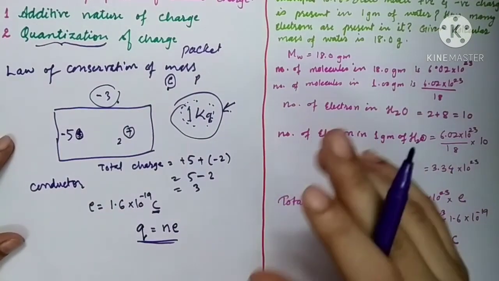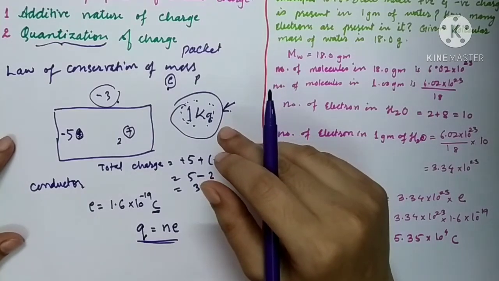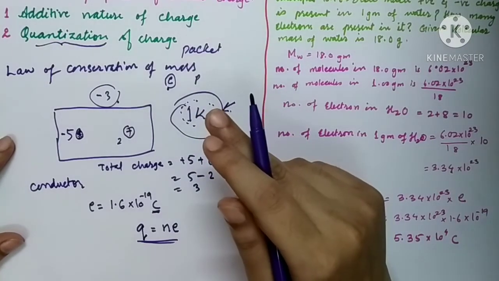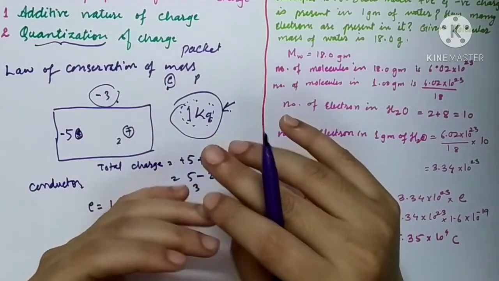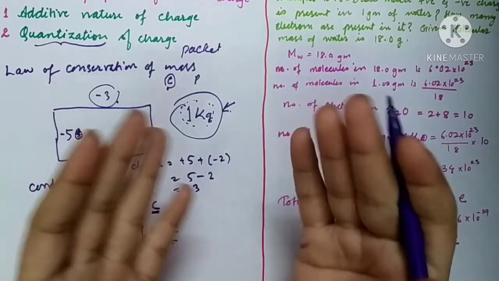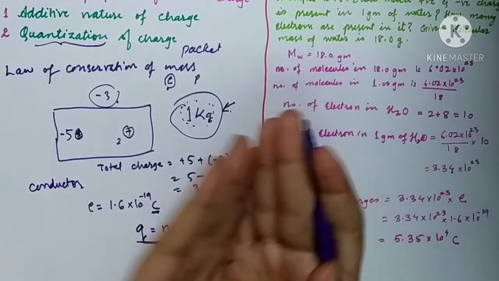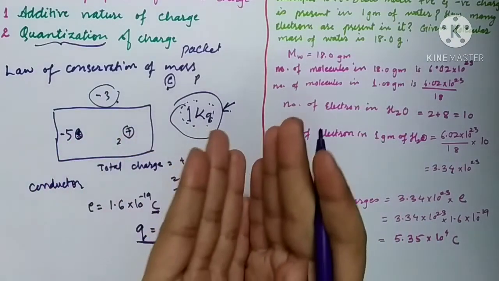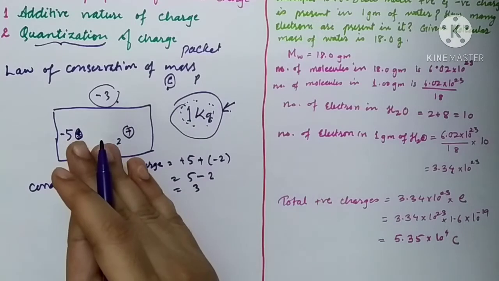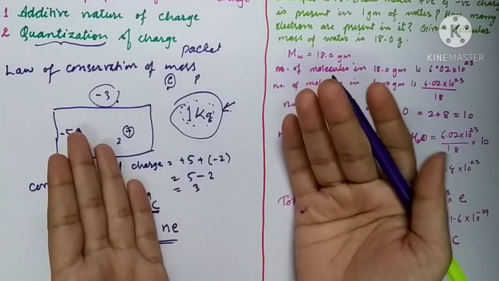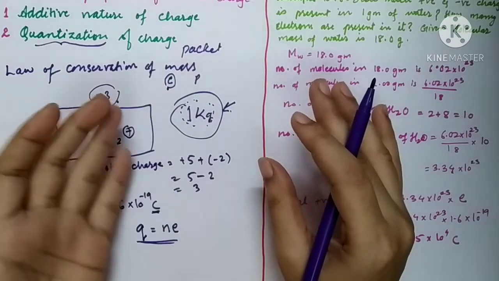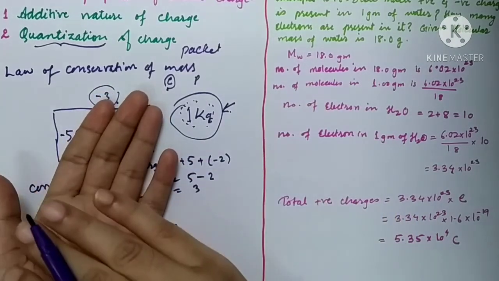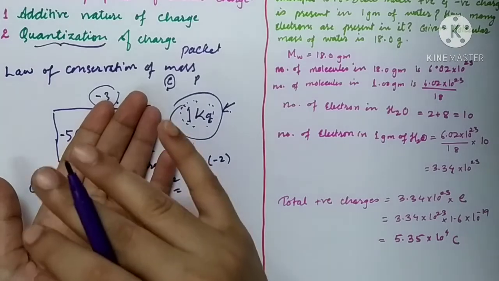For example, whenever a glass rod is rubbed with silk material, we know that when we rub two materials, some of the charges from one object will get transferred to the other. Electrons from one object get transferred to the other object. The place from where the electrons are transferred will become positively charged, and the place to which the electrons have transferred will become negatively charged.